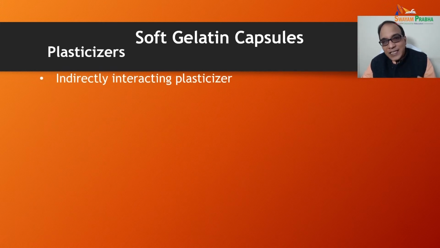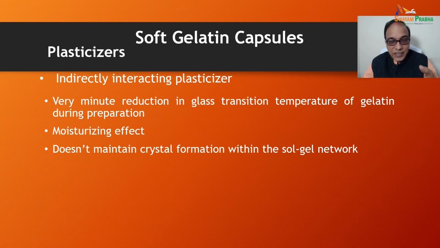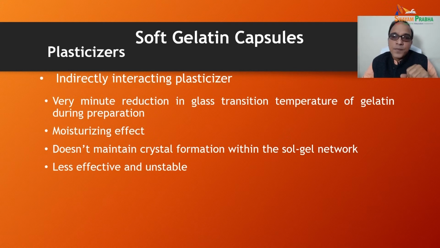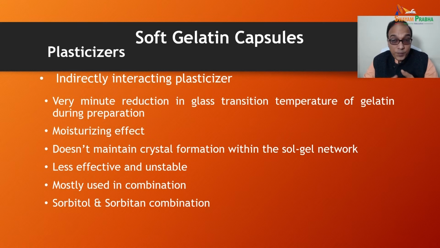Now moving to the indirectly interacting plasticizers. A very minute reduction in glass transition temperature of gelatin occurs during preparation when we are using these plasticizers. A moisturizing effect may also be there. However, they don't maintain crystal formation within the sol gel network like directly interacting plasticizers. They are less effective and unstable in comparison, and they are mostly used in combinations. Examples: sorbitol and sorbitan combination.